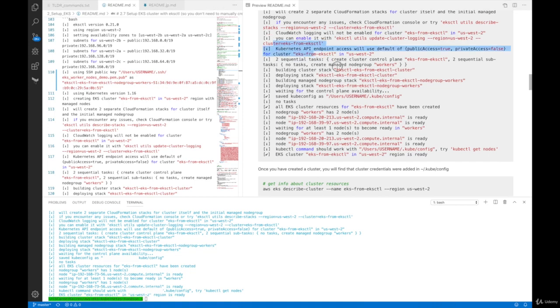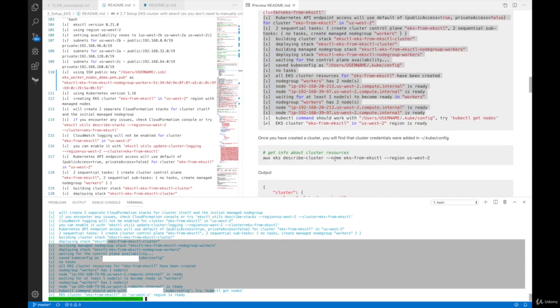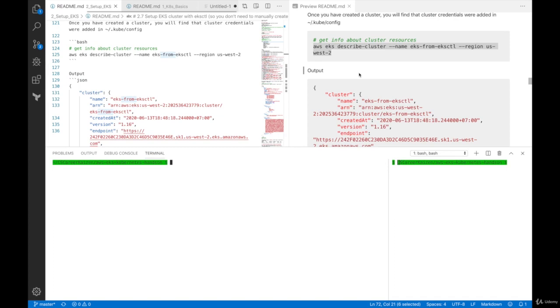So these are the outputs from the eksctl create cluster command, and these are the ones that we see on the terminal. Let's move on to this one here. So once the EKS cluster is created, we can use this command, aws eks describe-cluster, and specify name as an option and region as an option as well. With this, you can get output of EKS cluster information.